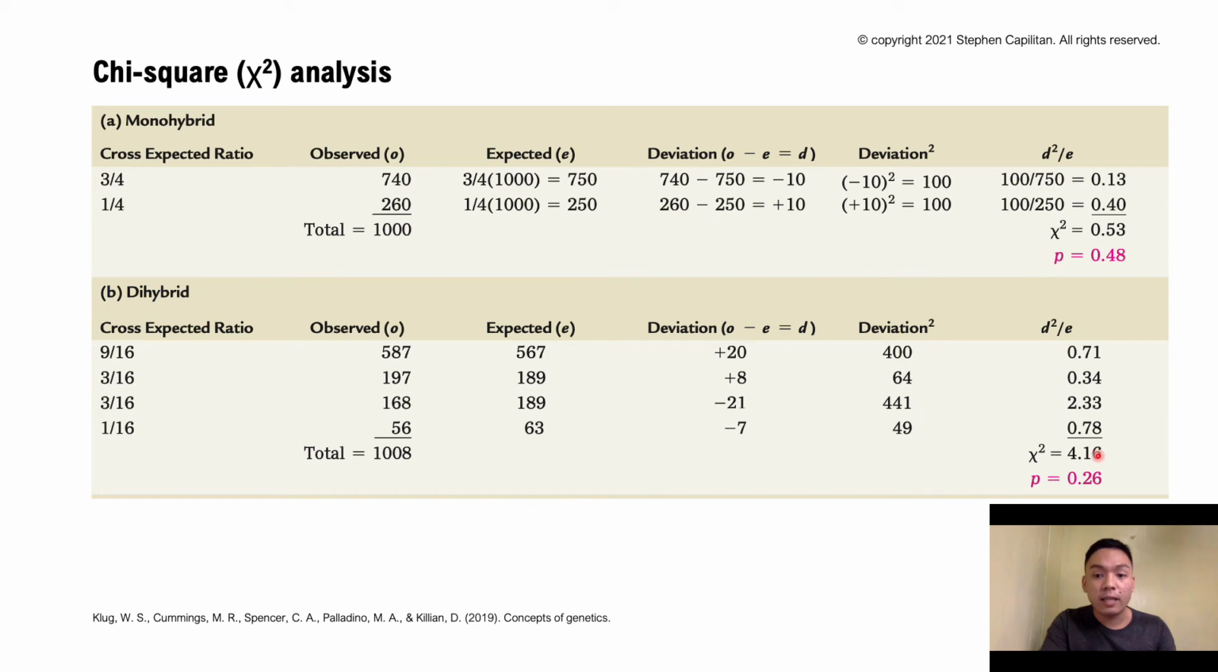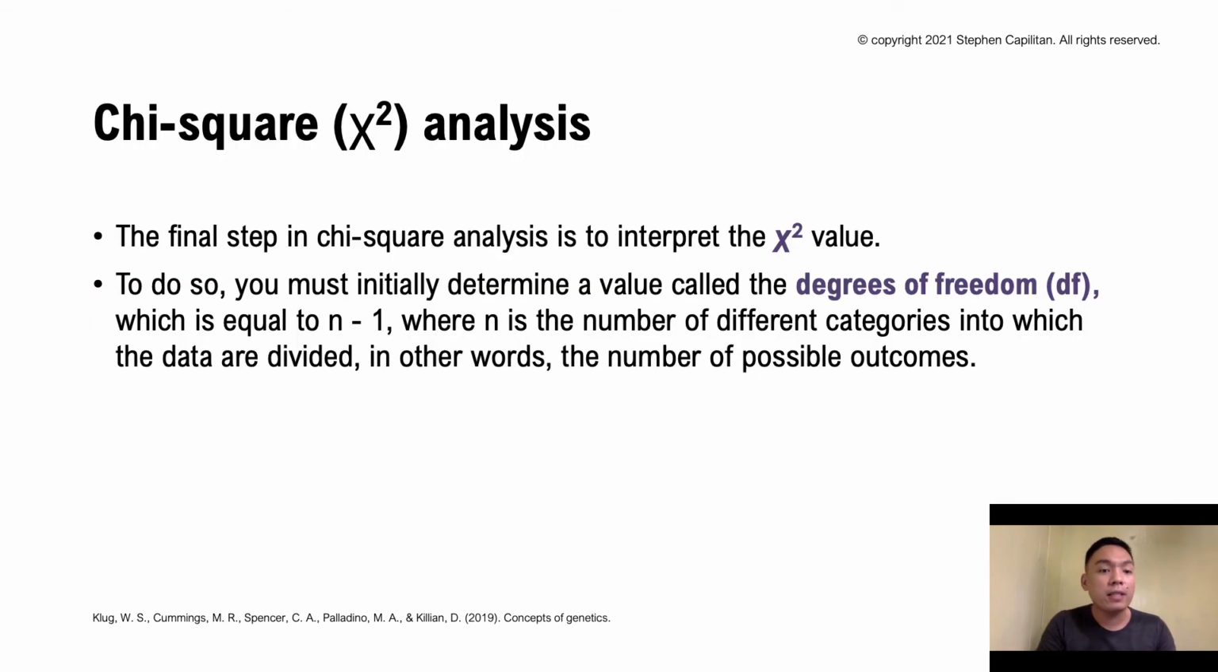and we got this x squared value of 4.16, and later we will discuss what the p-values are for. So the final step in your chi-square analysis is to interpret your x squared value, and to do so you must initially determine a value called the degrees of freedom, which is n minus 1. n is the number of different categories into which the data are divided, in other words, the number of possible outcomes.